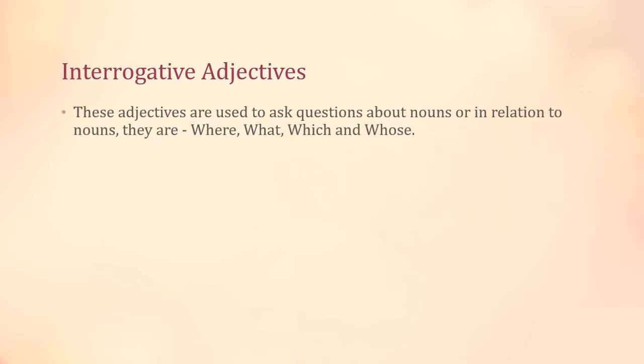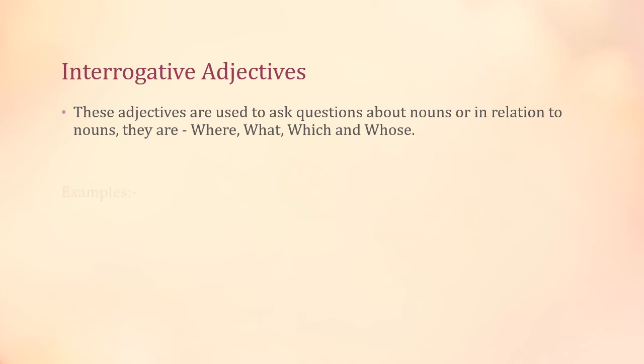These type of adjectives are used to ask questions, as interrogative or interrogation means to ask question. Now this is totally that way. So this is right. Interrogative adjectives are used to ask question about the noun or in relation to the noun. For example, we are using 5 W's and 1 H. Like where, what, which, whose, and how as well. It is not mentioned here, but you can use how as well, right?